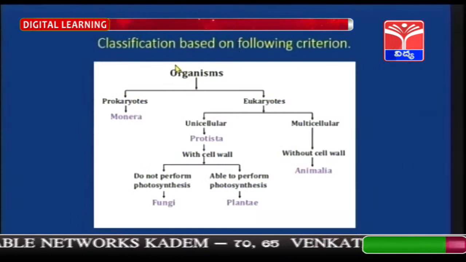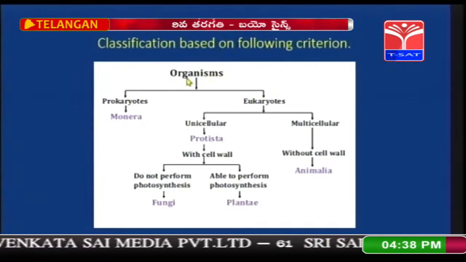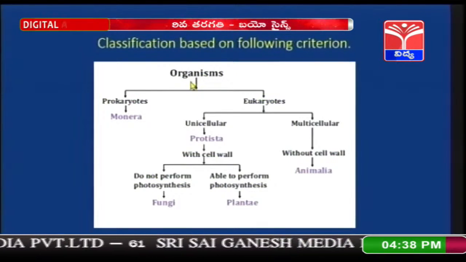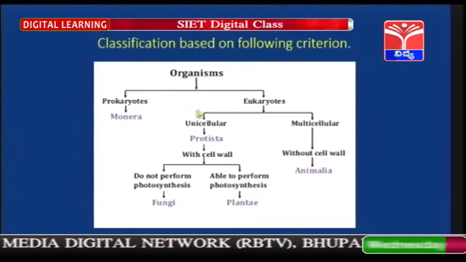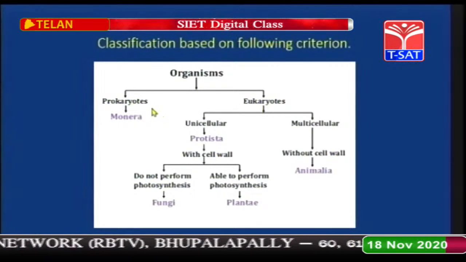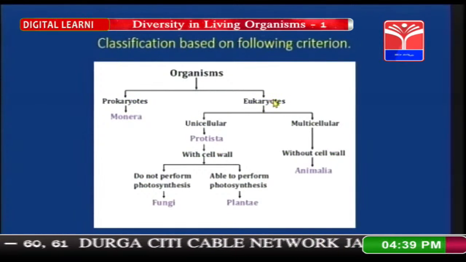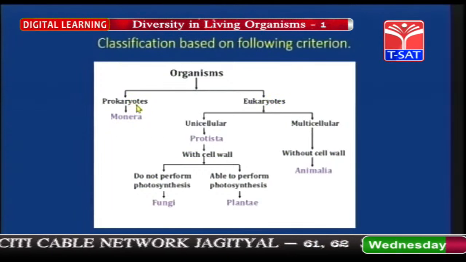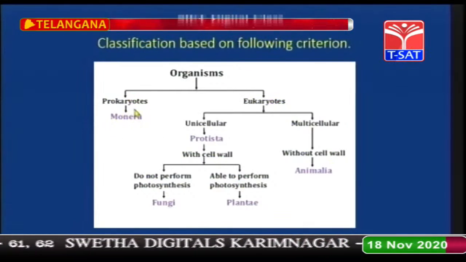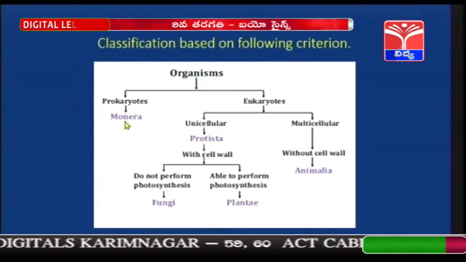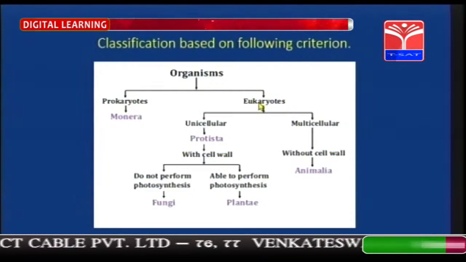Children, let us know the classification based on the following criteria. The living organism is classified on the first criterion, that is prokaryotes and eukaryotes. Prokaryotes means the nucleus is absent, and in eukaryotes a well-developed nucleus is present. As you can see over here, in prokaryotes, the organisms present are Monera. Yes children, Monera come under prokaryotes, that means there is no nucleus. A well-developed nucleus is present in eukaryotes.